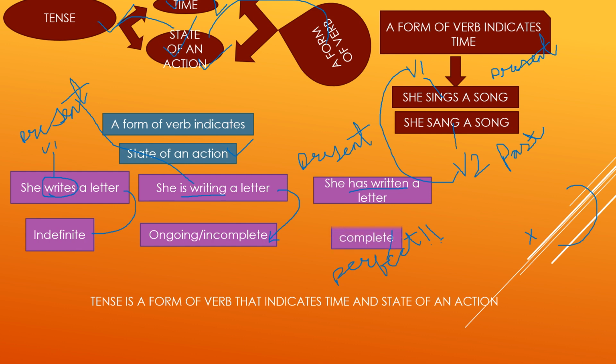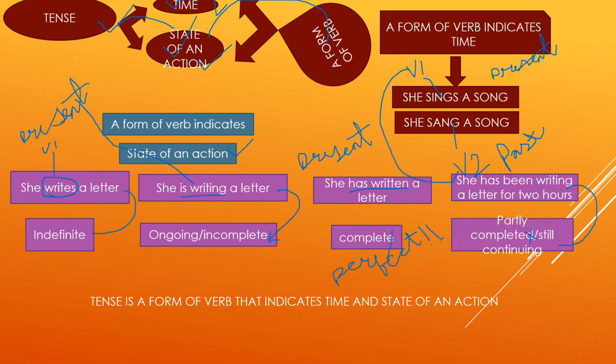So let's see. A form of verb indicates time. Let's take two sentences. She sings a song, she sang a song. In the first sentence, the verb is sings. Sings is the first form of verb, whereas in the second sentence, sang is the second form of verb.